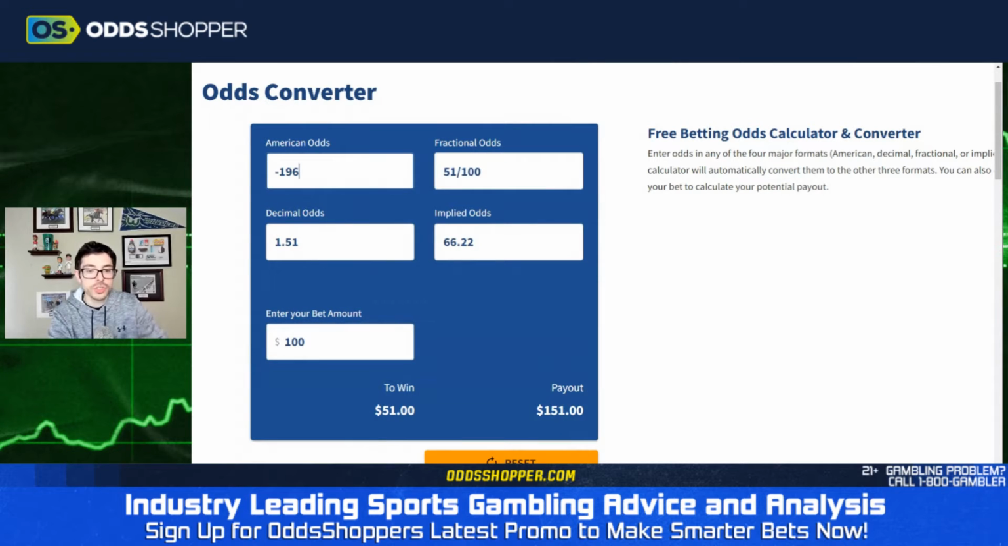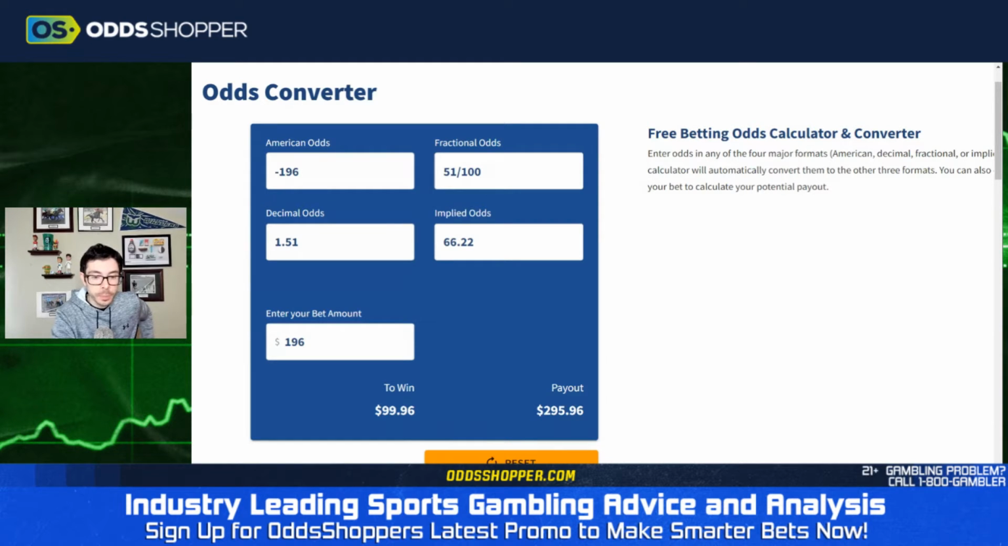Well, first off, you can play around with how much you need to bet to get a profit. Obviously, 196 to 100, all that. The very important thing here is implied odds. This is the percentage breakdown that we are after. So now we're learning, okay, minus 196, what does it really mean? It means that Baltimore needs to win this game over 66 and a quarter percent of the time to make this a profitable endeavor for us. If they win the game 60% of the time, that's not going to get it done at these odds. And that is what you need to think about.